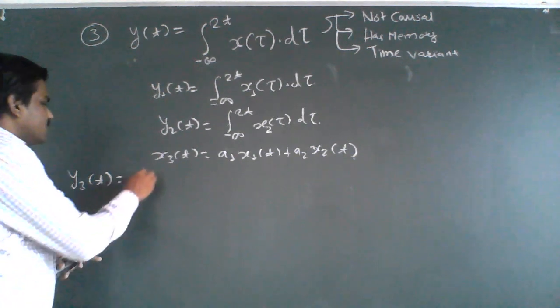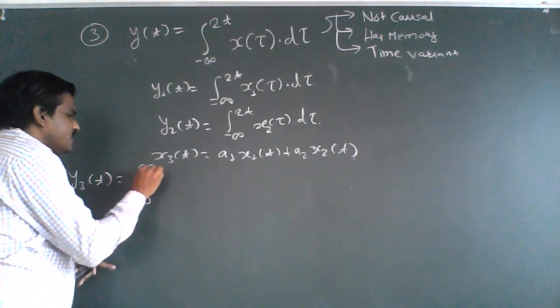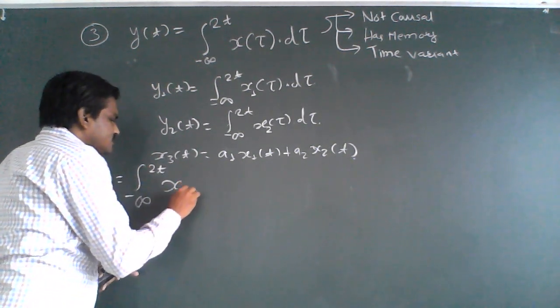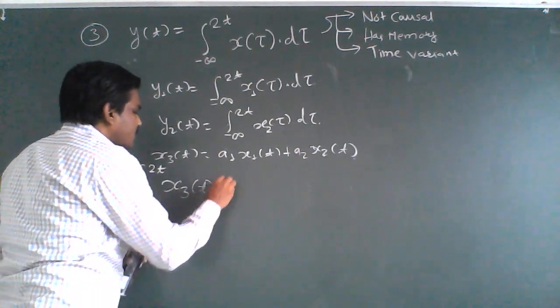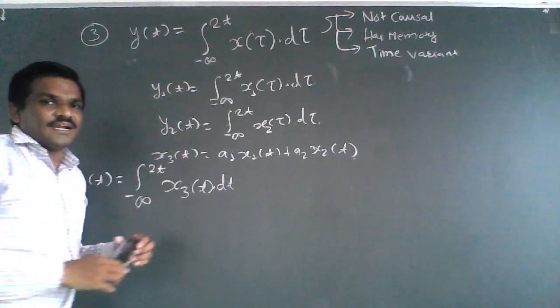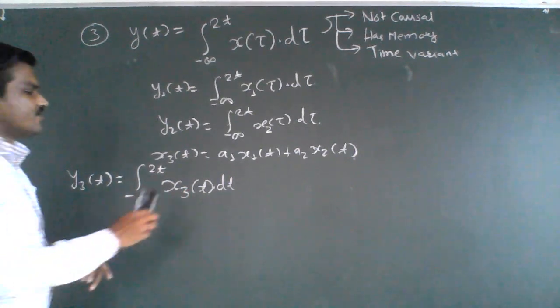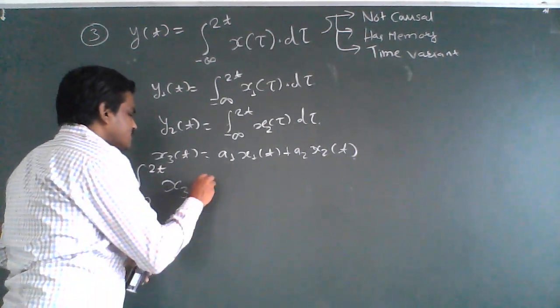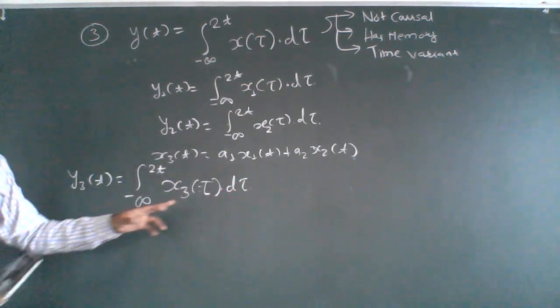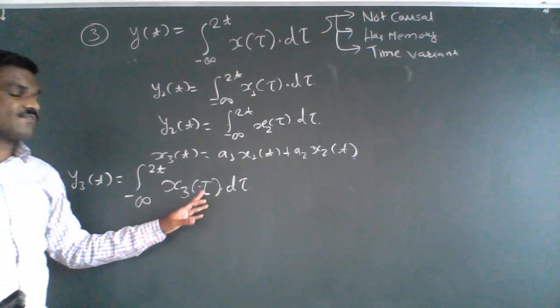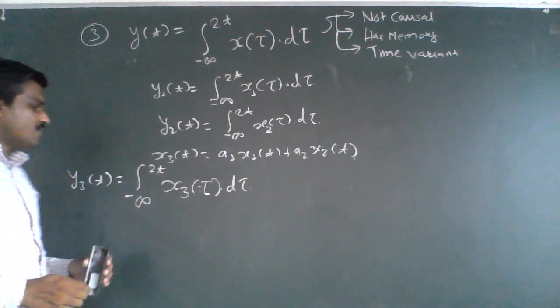y3 of t is nothing but integration from minus infinity to 2t x3 of tau d tau. This is the general representation. But what is this?